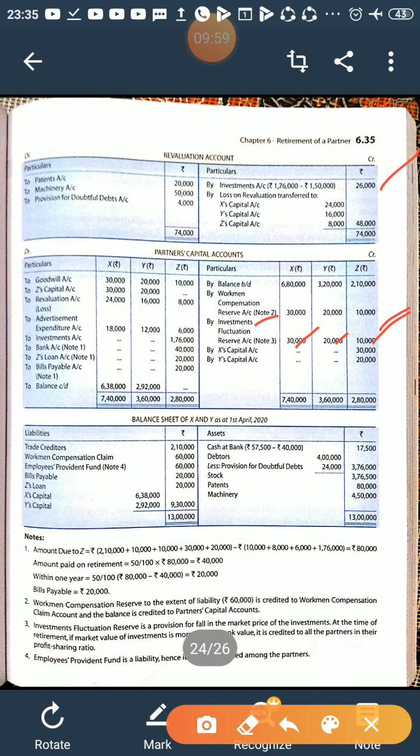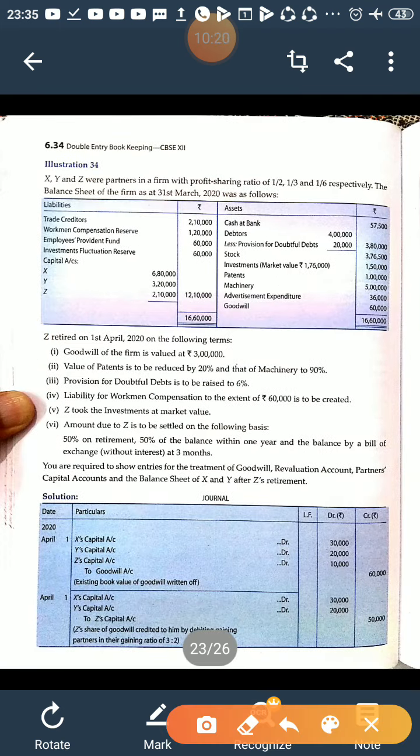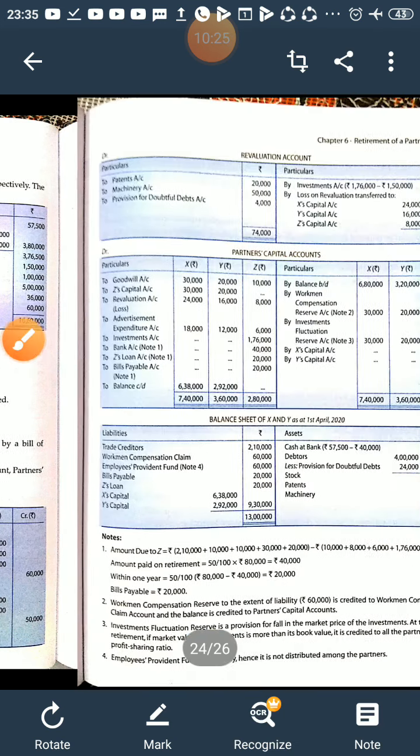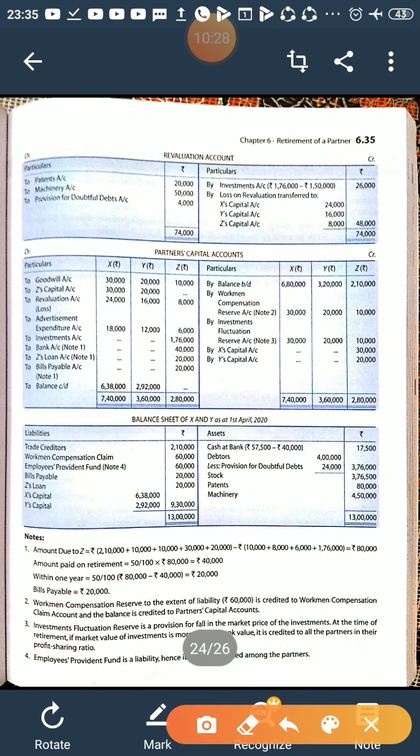And investment will not be shown in the balance sheet because it is taken over by Z, so Z's account will be debited. So this investment is written here, and Z's account has been debited with 1,76,000. This is all the treatment about the adjustment given. Now next is partners' capital account balances. They should be brought down in their capital accounts by balance BD, right?